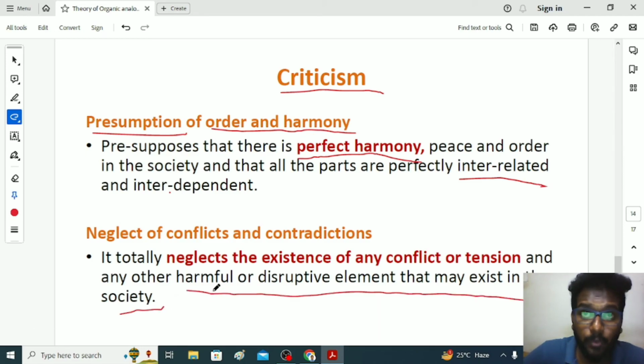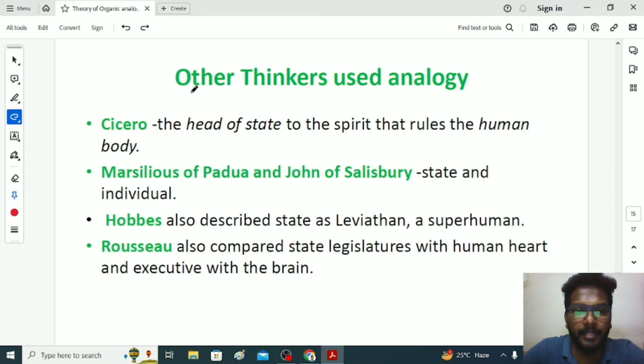For example, he didn't talk about the familial problems, disorganization. In society we have a number of divorce cases. We have a lot of familial problems, a lot of economical, political issues that he didn't address, which lead to social conflict and contradictions. Finally, I have given other thinkers who used analogy in their studies.